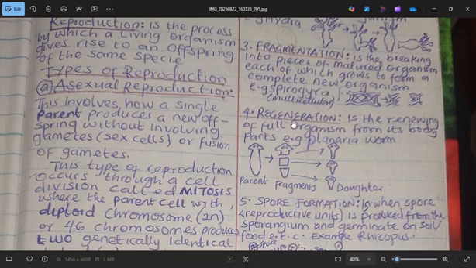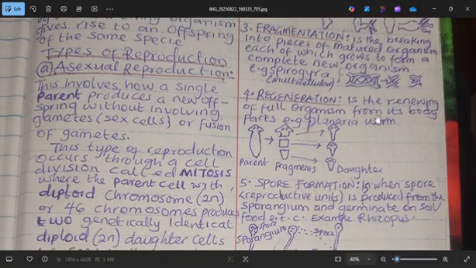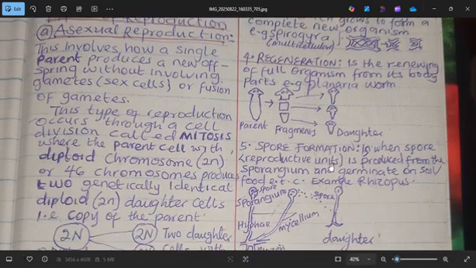Then regeneration. This is the renewing of a full organism from its body parts, e.g. planaria worm. This planaria worm is divided into three parts, like it was cut into three, and each of the parts regenerated. The head turned to a complete planaria worm, the middle one turned to a complete planaria worm, and the one at the base also turned to a planaria worm. Each of them has formed daughters, that means the offspring, they are the daughters.